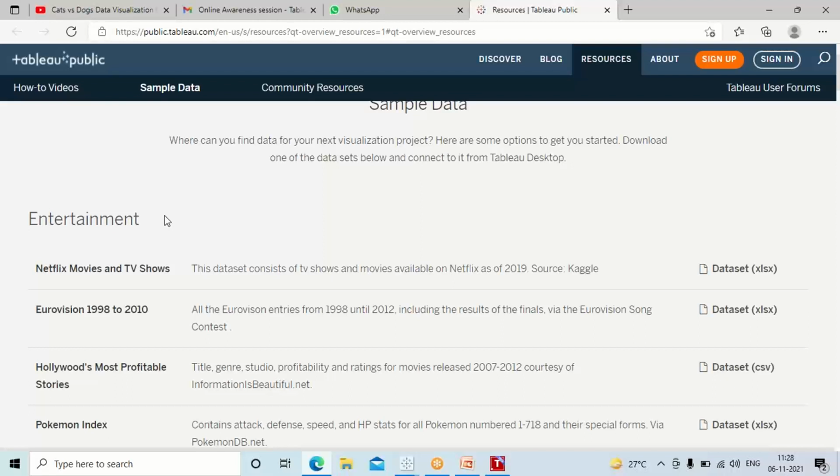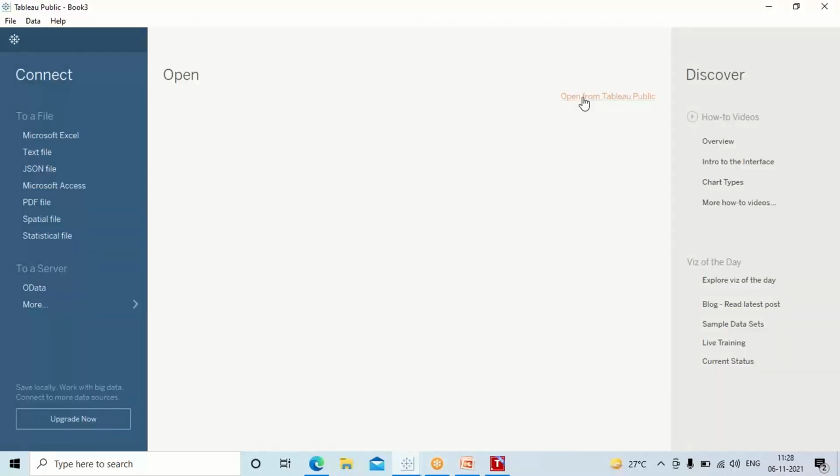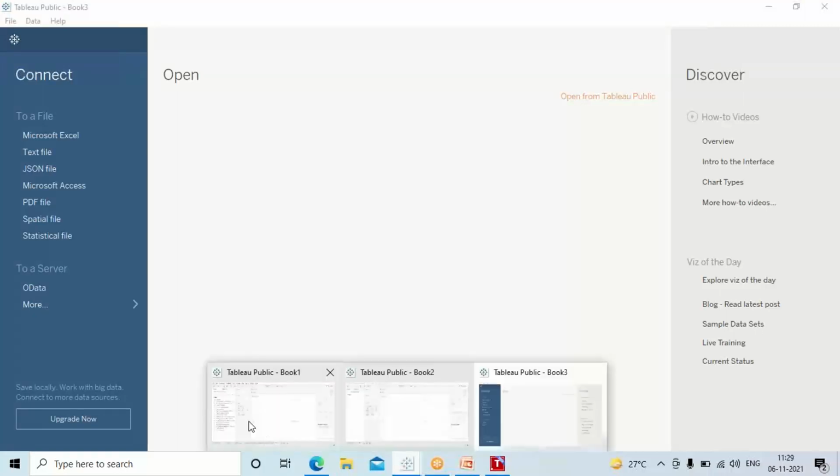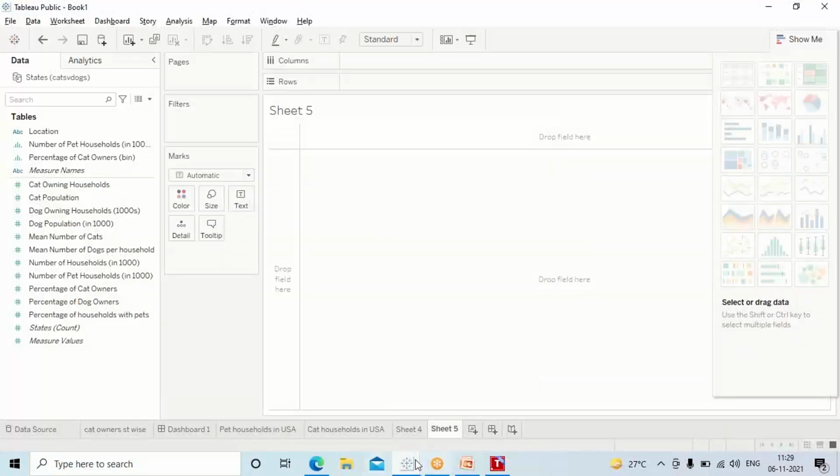Tomorrow we can't come and blame anybody saying you have used my data, because Tableau Public means everything is public. If you open your organization's data and click here, anyone can pull the data you have worked on. So please don't use any of your company's data for Tableau. We can instead use these sample data sets and work on them, as I mentioned earlier.